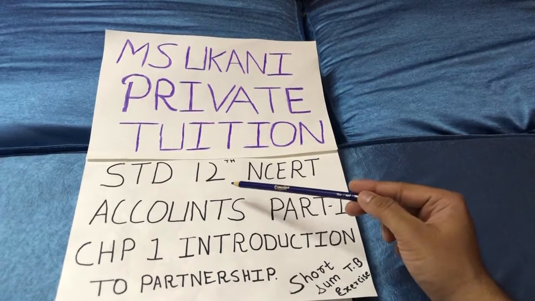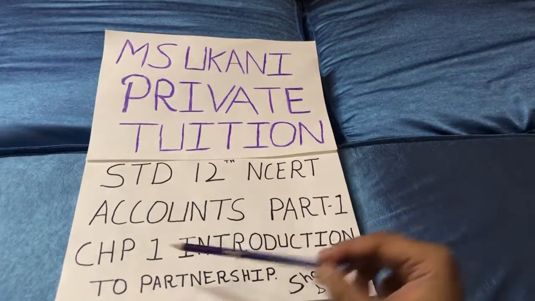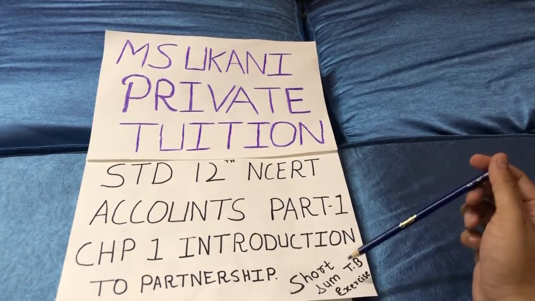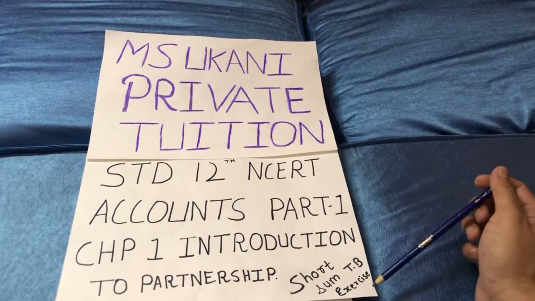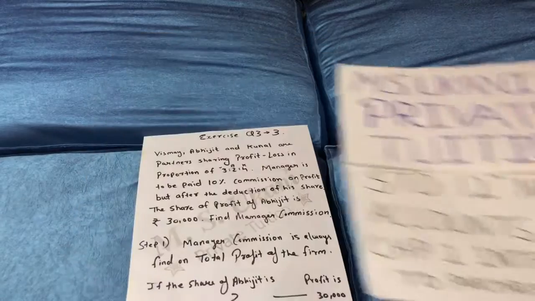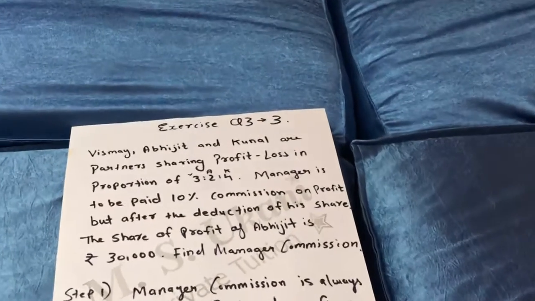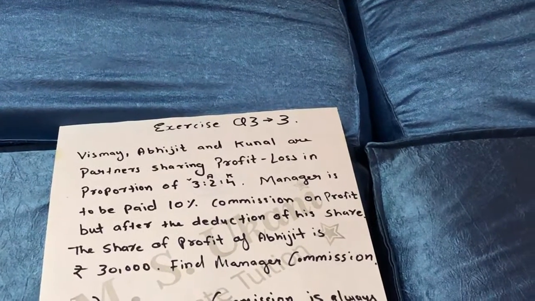So today we are going to study Standard 12 NCERT Accounts Part 1, Chapter number 1, Introduction to Partnership. In that, the short sum that is already given in the textbook exercise. So let us move to the third sum which is given in the exercise, question 3rd.